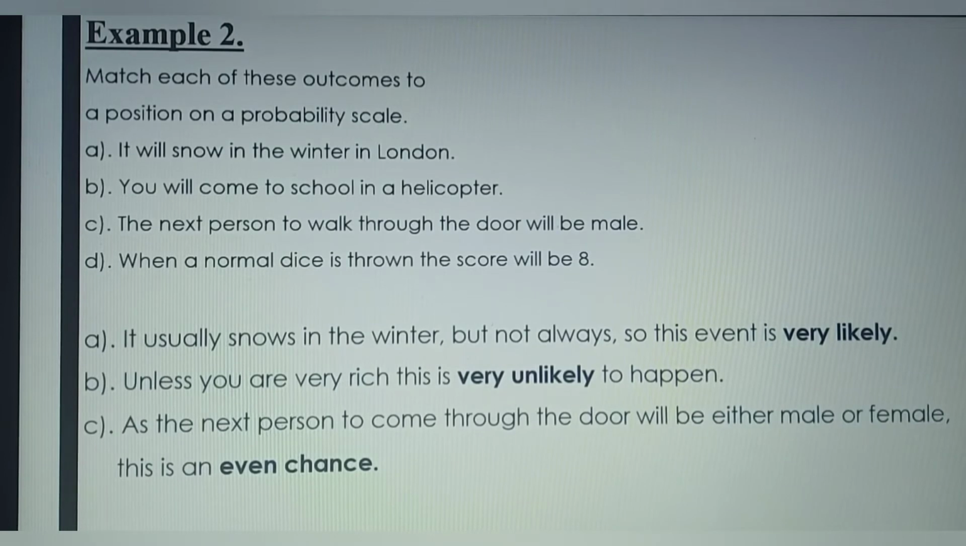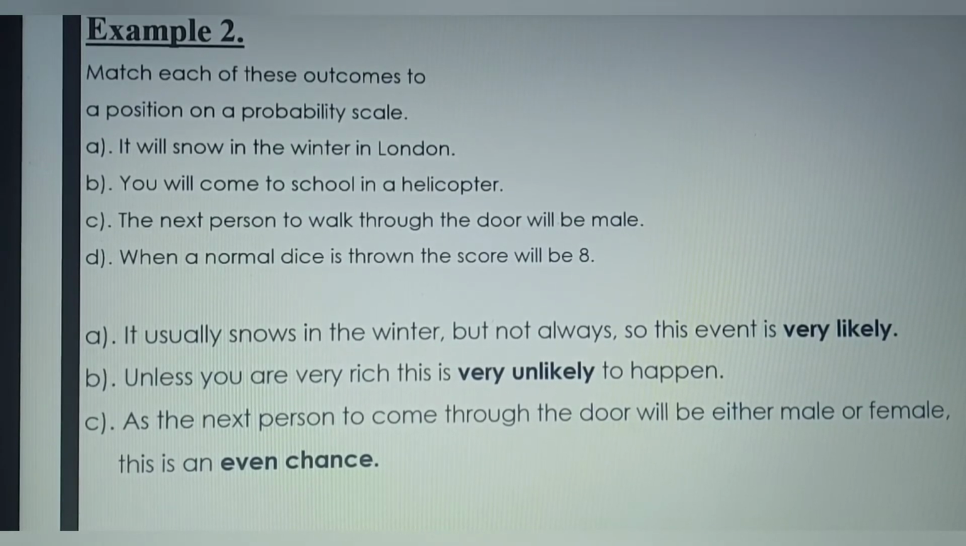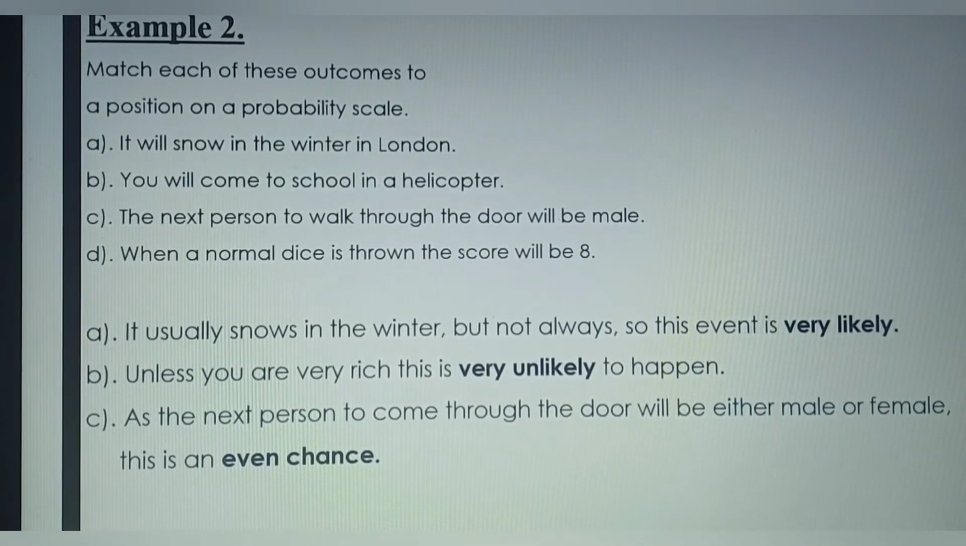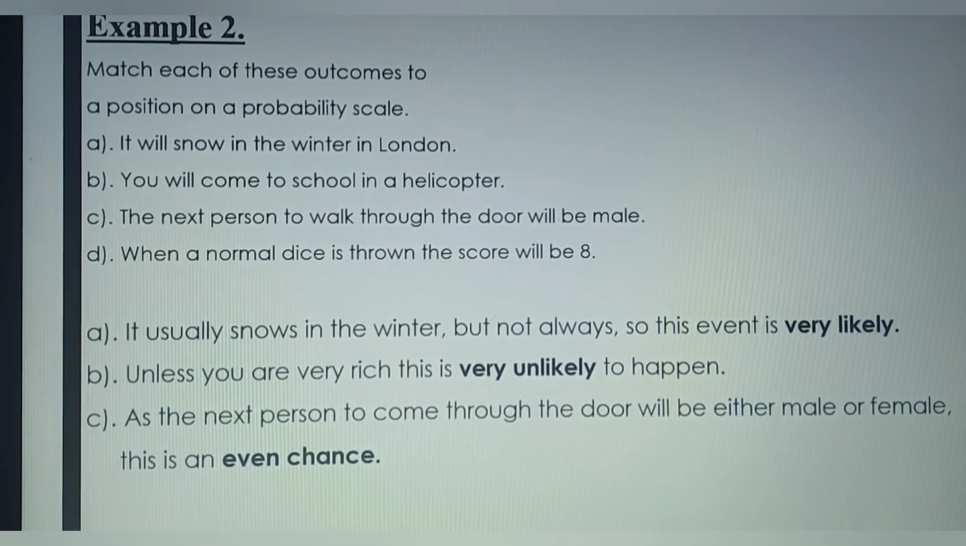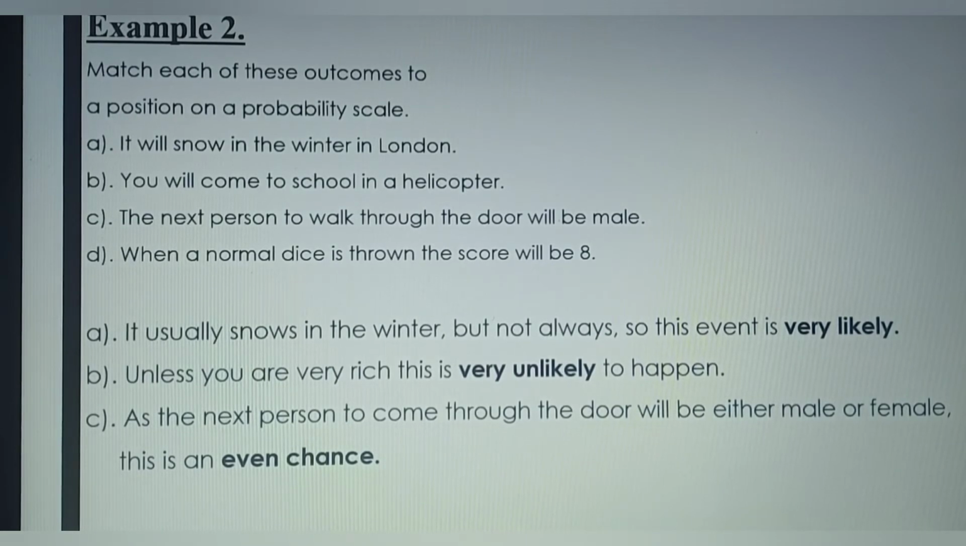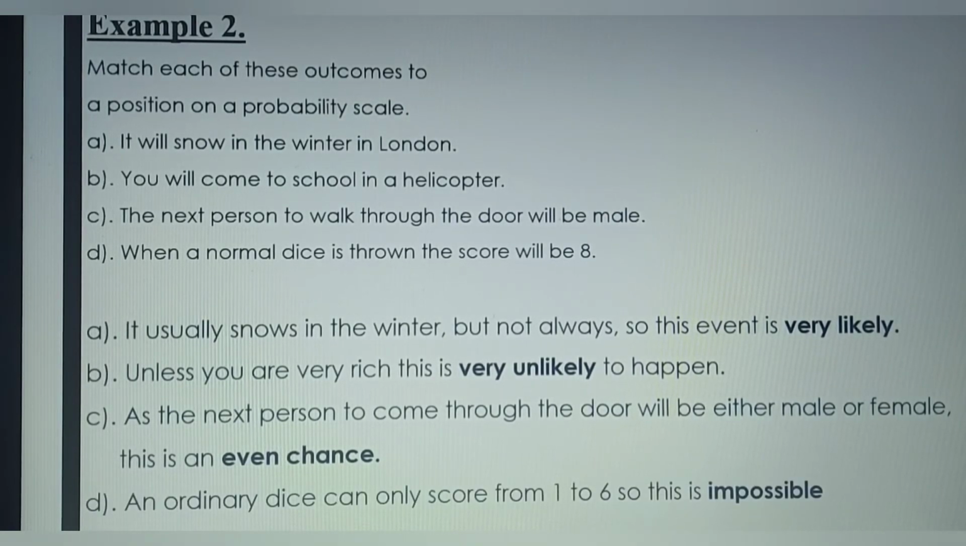And the third one says the next person to walk through the door will be male. The next person to come through the door will either be male or female. So this is an even chance, because it's a 50-50 chance. A male can walk in, or a female can also walk in. So in this case we have an even chance. And the last one says when a normal dice is thrown, the score will be 8. Remember that a die is numbered from 1 to 6. So the chance of getting 8 on a die is impossible.